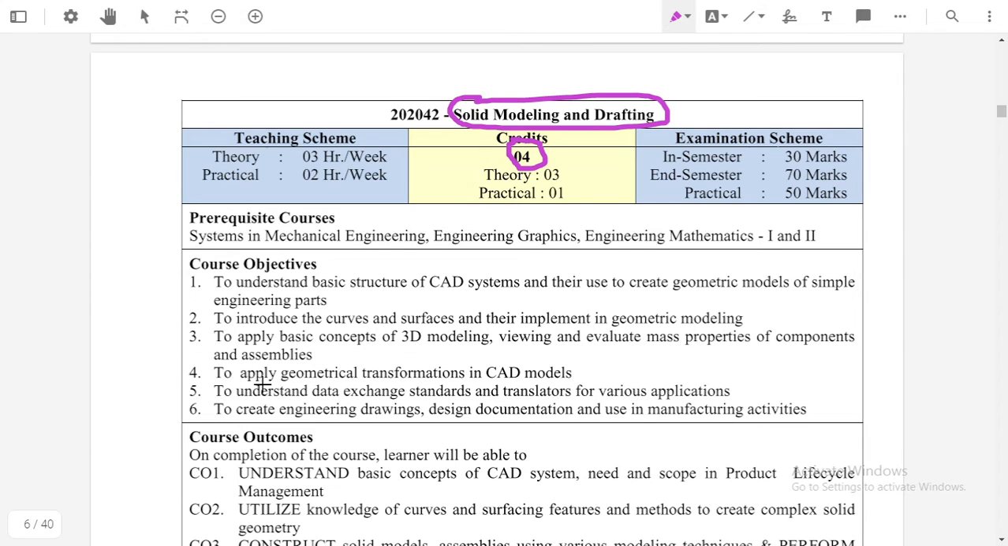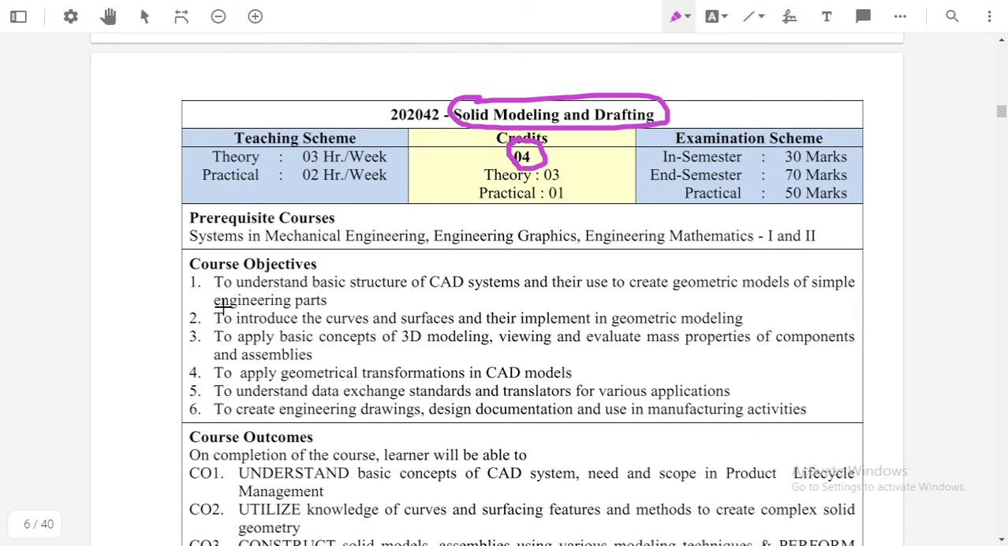Okay, so the course outcome, or course objective. What are the objectives of learning this course? To understand the basic structure of the CAD system and its uses to create the geometrical model of simple engineering parts.